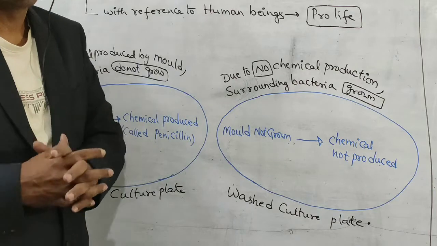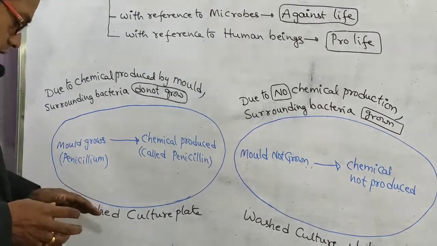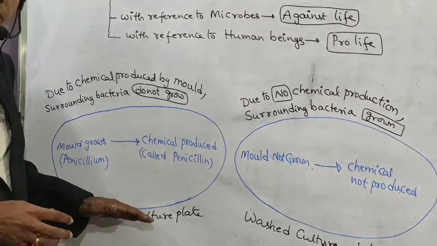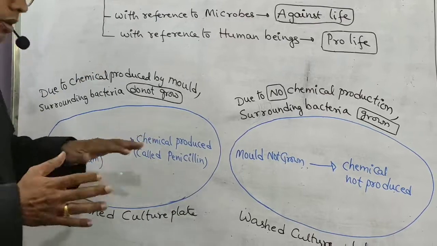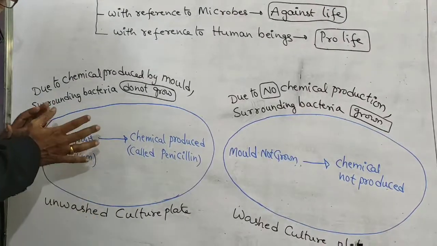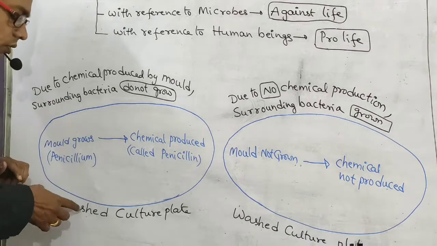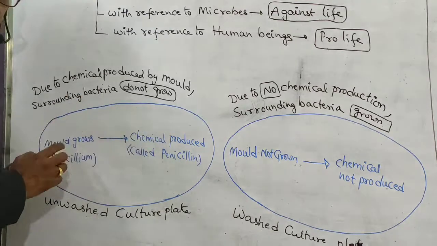How was this penicillin discovered? On the unwashed culture plate, the culture plate which was unwashed, fungi attacked, mold attacked. Mold grows on that unwashed culture plate.